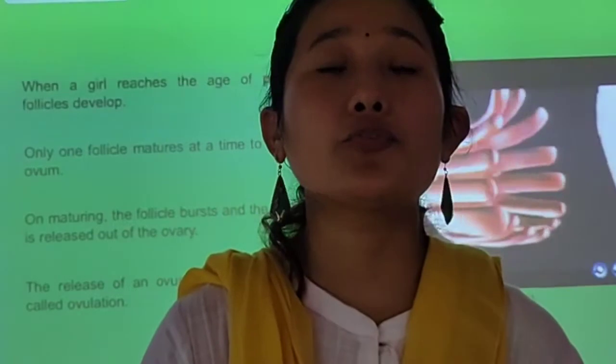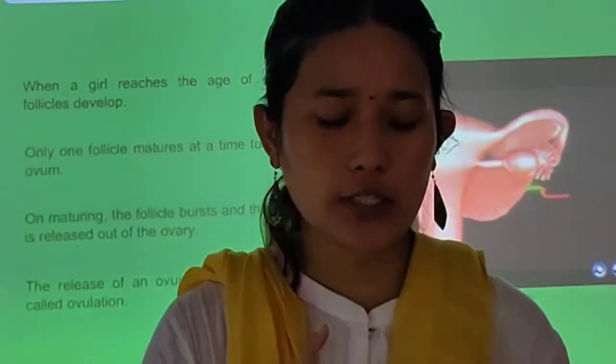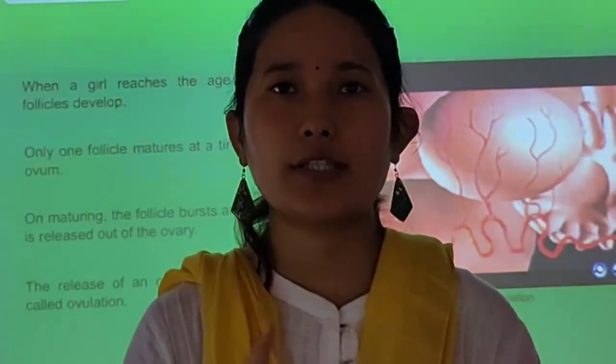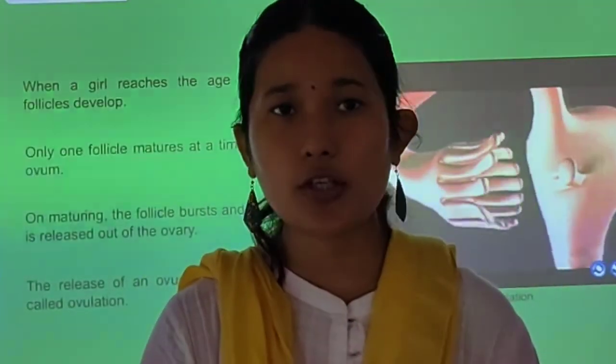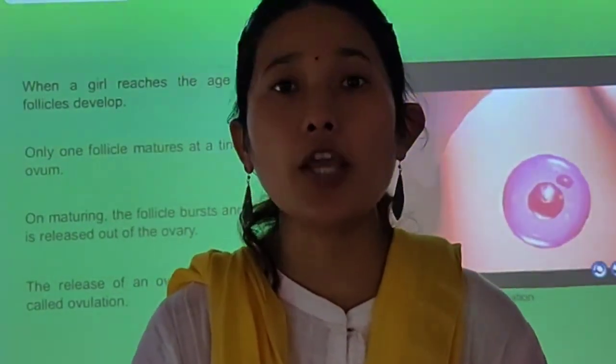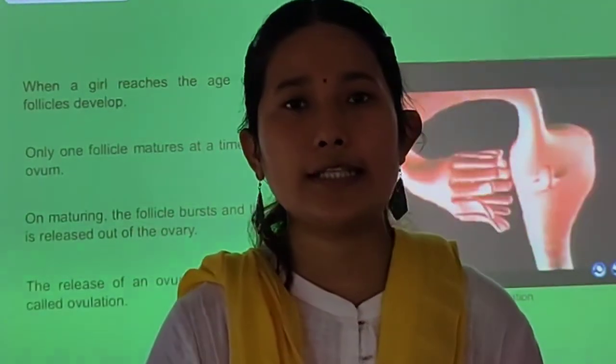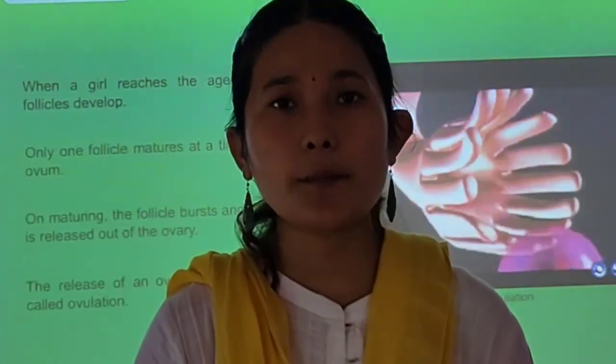That's all about the female reproductive system. From this topic, you will be taking into consideration the different parts and their functions, what is ovulation, and what is menstruation. These four points are very important. Next day, we will be discussing in detail the male reproductive system.